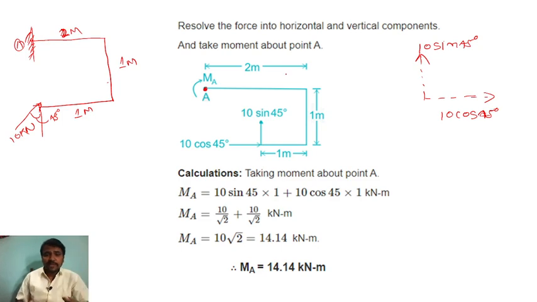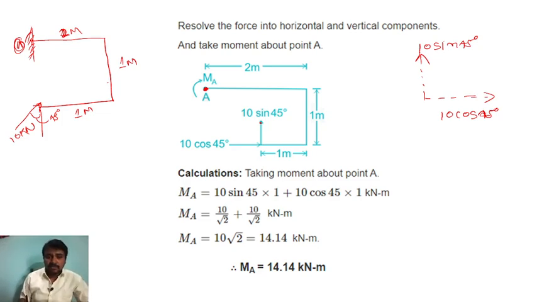Second point, we take the moment about point A. So 10 sin 45 into this distance plus 10 cos 45 into this distance. Horizontal component into the horizontal distance, vertical component into the vertical distance, we have to take.